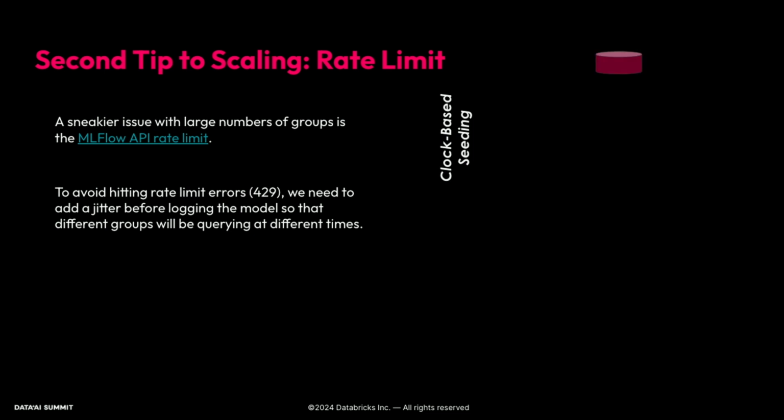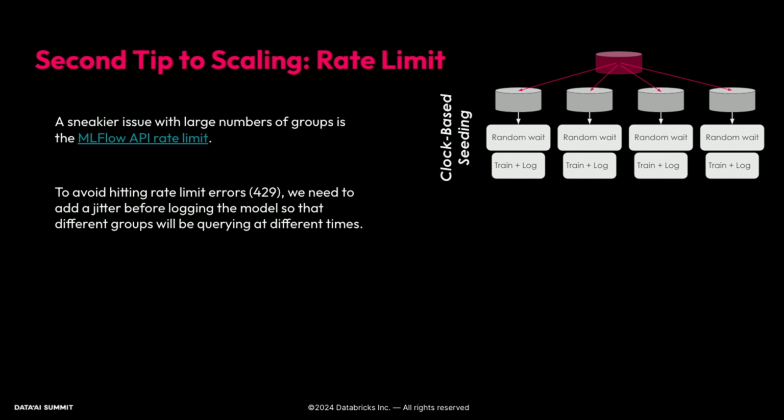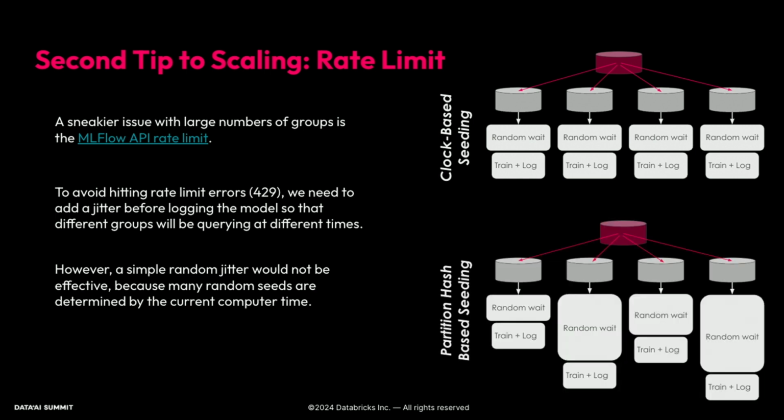So if you used clock-based seeding and you have your driver node distributing the task among several worker nodes, worker node 1 is going to get a random wait time off of the clock. It's going to wait that long, and then train and log. But the other workers are also going to have the same clock time and therefore the same seed for their random number generator. So what you're actually doing is just adding a wait, but still stacking up all of your logging at the exact same time. This simple random jitter isn't as effective because you're not separating out the logging the way that we're intending to.